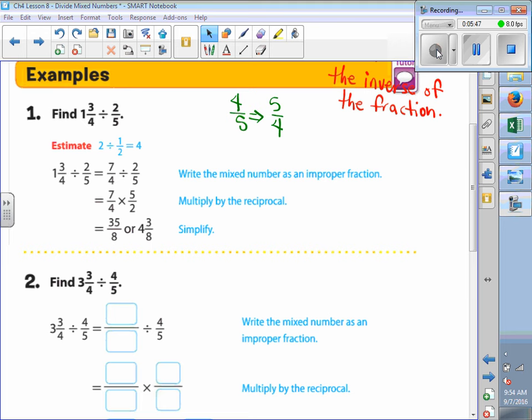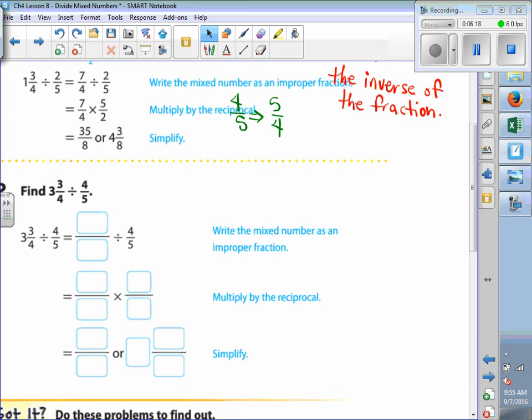So for example 1, we want to find 1 3/4 divided by 2/5. The first thing we need to do is change all mixed numbers to improper fractions. So 1 3/4 is equal to 7/4. Okay? The rule for dividing fractions is we multiply by the reciprocal. So that 7/4 stays the same. The division becomes multiplication, and the 2/5 becomes 5/2.